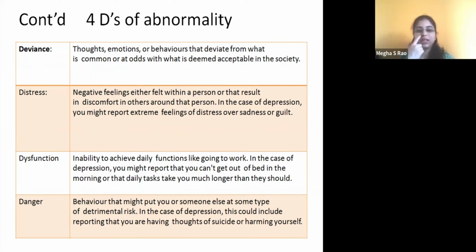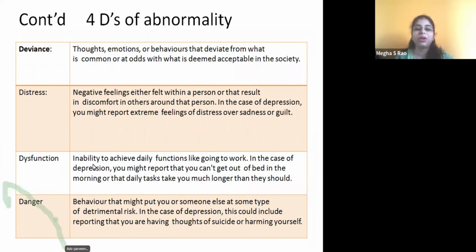The third D is dysfunction. So what is this dysfunction? Inability to achieve daily functions. Say the child goes to school every day, he or she wakes up at 6 a.m. and does their daily routine, eats breakfast, goes to school, concentrates in school, knows what their homework is, and then comes back, sits, does their homework and goes to play. This is the normal routine.